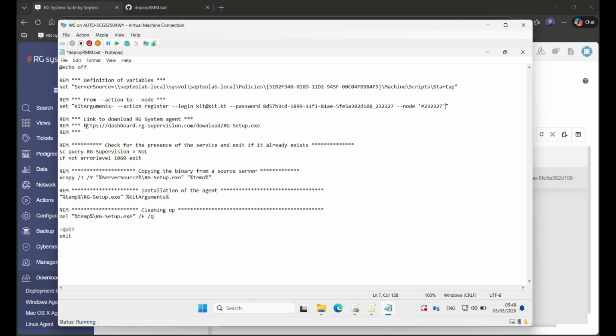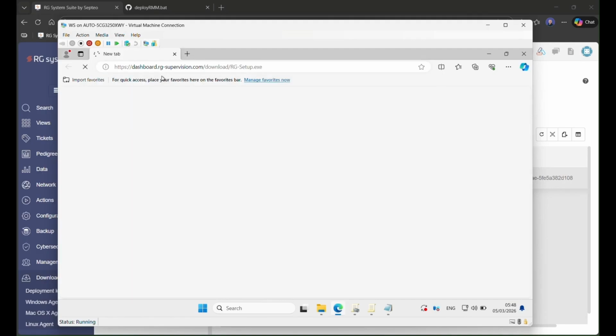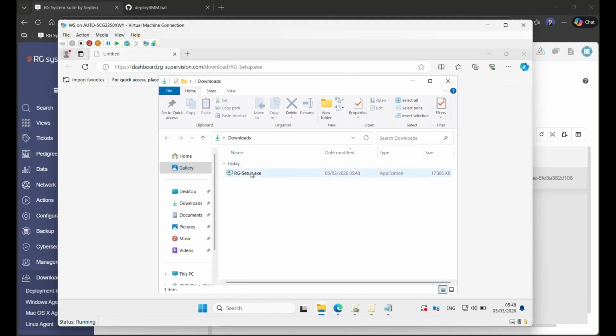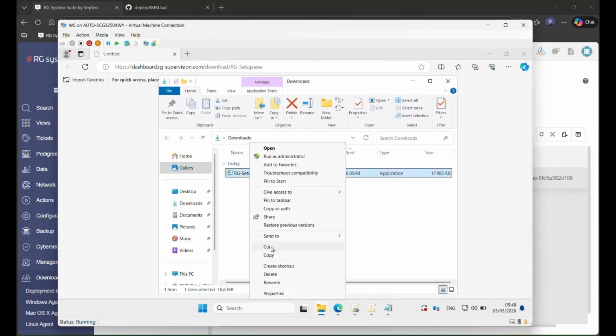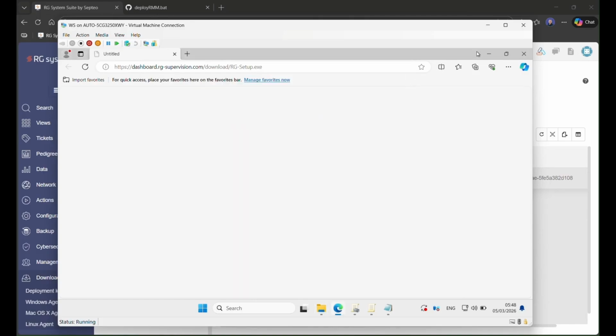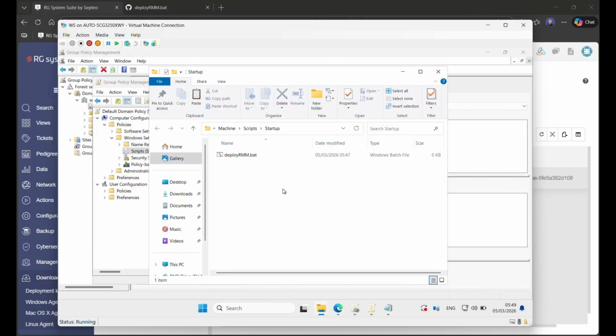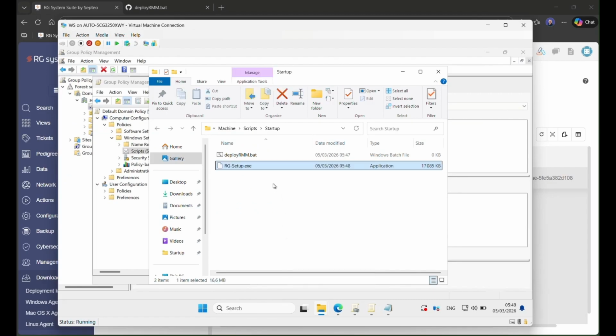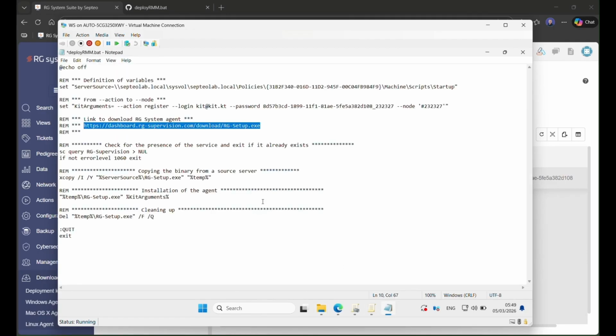And then here I have this link to download the last version of the RMM exe file. So I just copy it, open my web browser, and download the file. Now I just open the Explorer and cut and paste the exe file on my UNC path. So here I have my script and my exe file. So now I will save the script and quit the notepad.